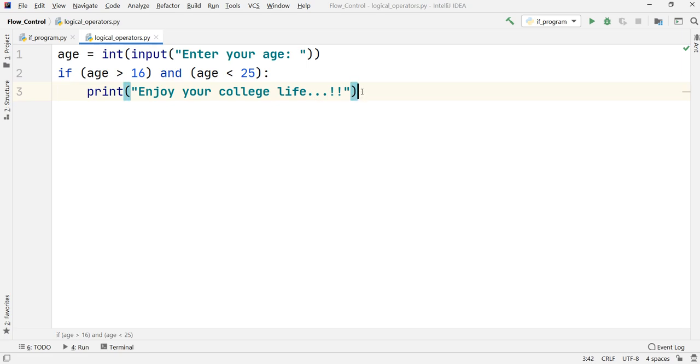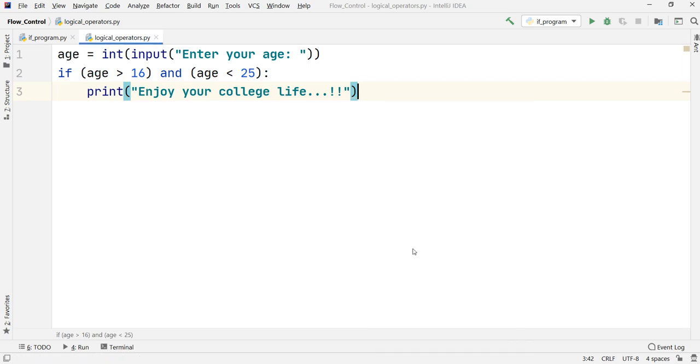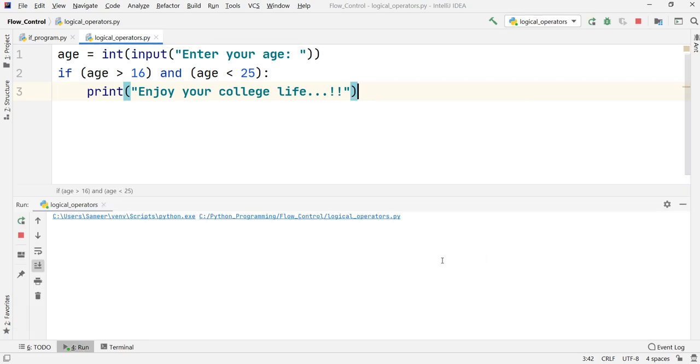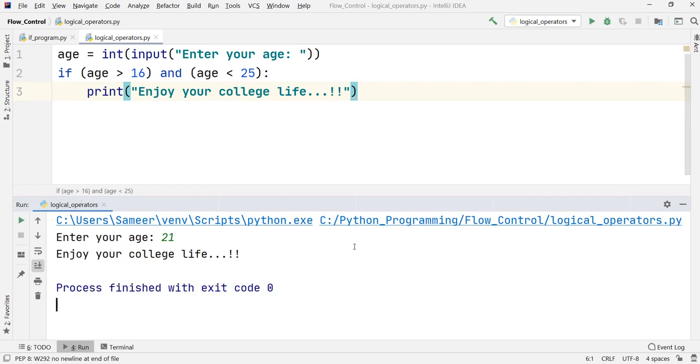Before putting any else condition, let us just check whether we are getting our output or not. Okay, so if I just run this particular program, let us just see what output comes out. If you are able to observe, yes, it is asking us to enter the age. So as we have set up the age range between 16 and 25, suppose if I put value as 21, and if I press enter, it is saying enjoy your college life.